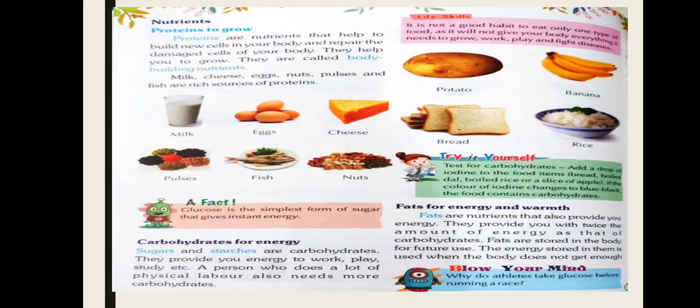They help you to grow. They are called body building nutrients. So what do you mean by proteins? Proteins are the nutrients which help to build the new cells in our body and repair the damaged cells of our body.